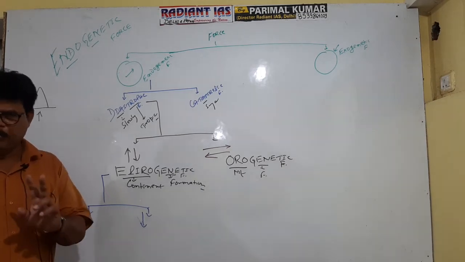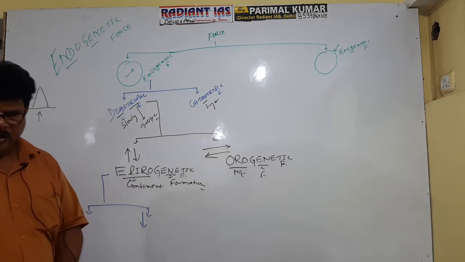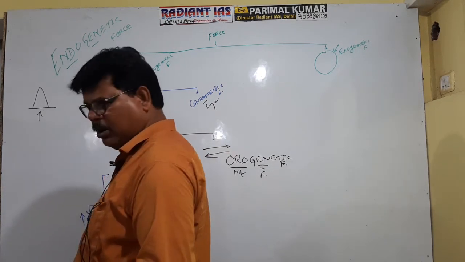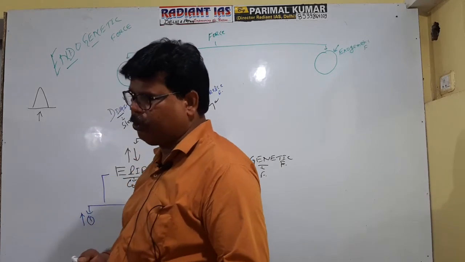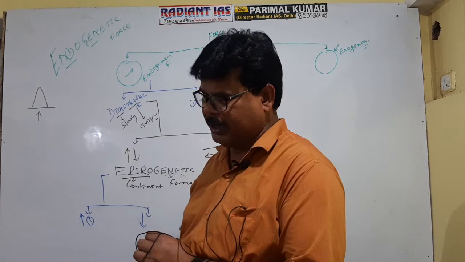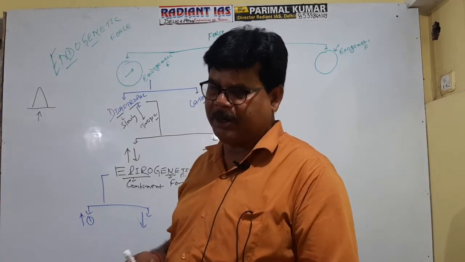So there are two components of epirogenetic force. The first is force of upliftment, also known as force of emergence, and the second is force of subsidence or force of submergence.